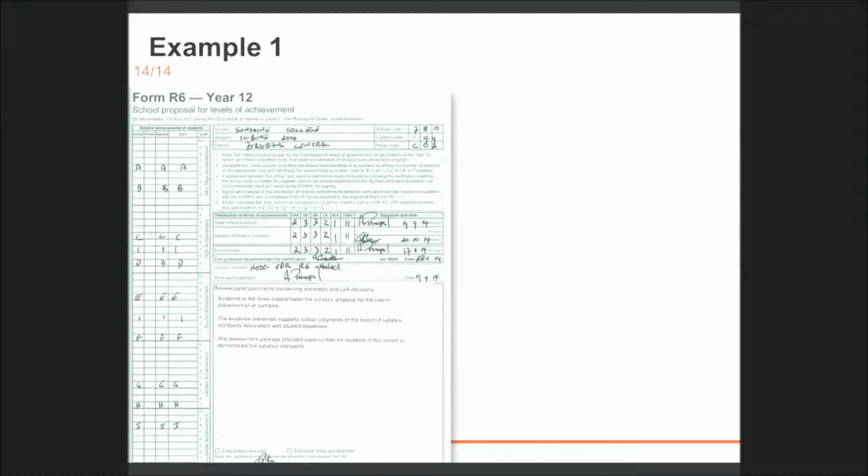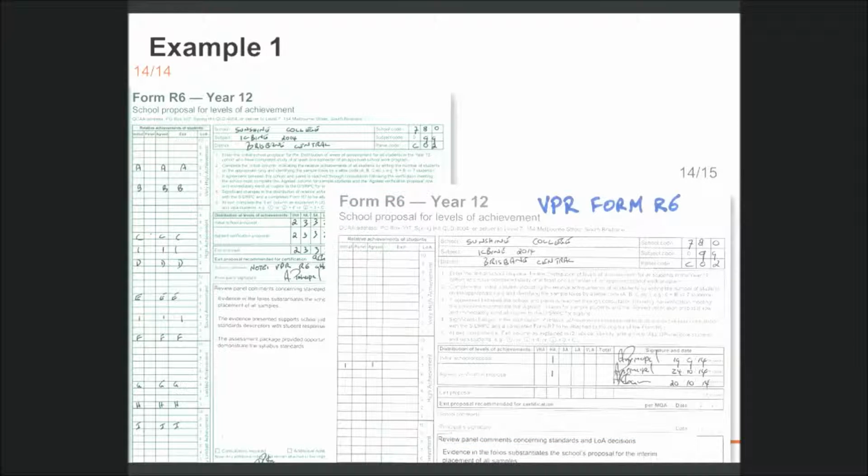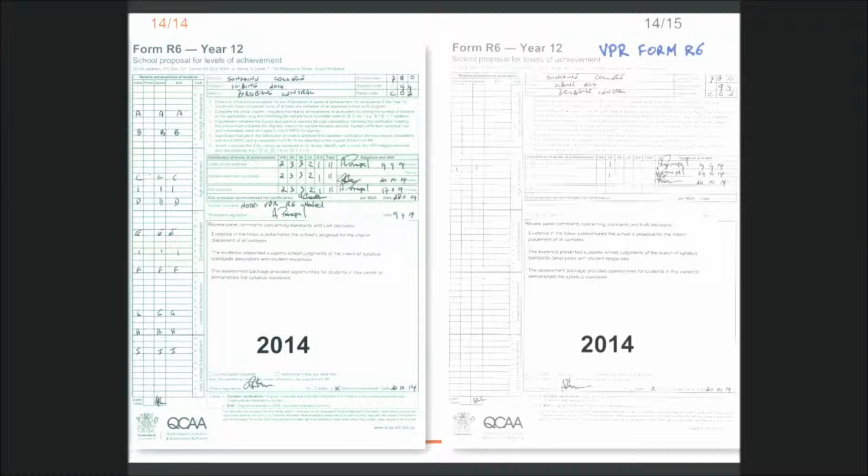In 2014, even though there were 12 students in the class, the school submits the exiting cohort's Form R6 with only the 11 students leaving the school at the end of 2014. The school will attach a photocopied Form R6 and has proposed the VPR student level of achievement at HA7. The principal has signed both forms. Note also that the review panel chair has accurately completed verification. Both forms are signed and completed by the review panel chair once agreement has been reached with the school.